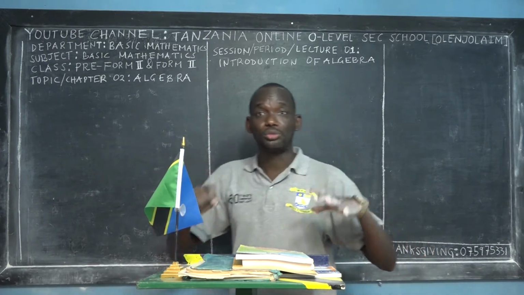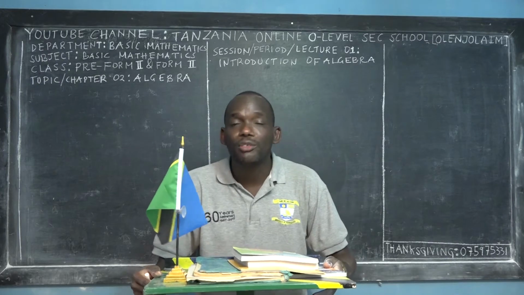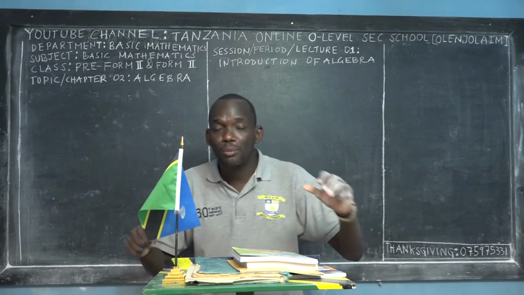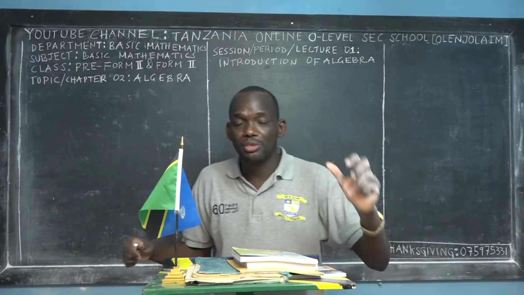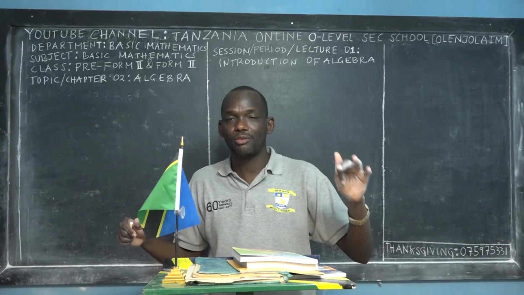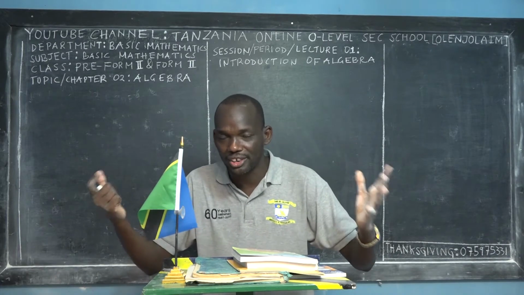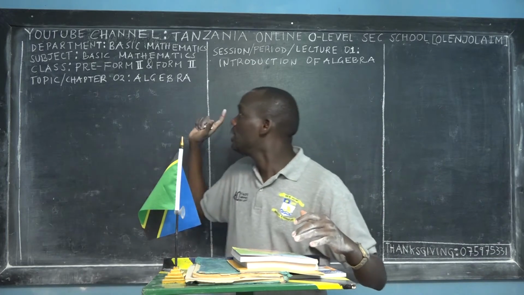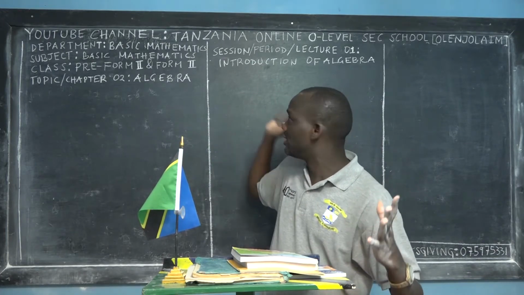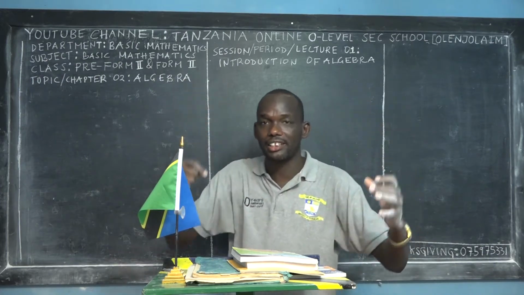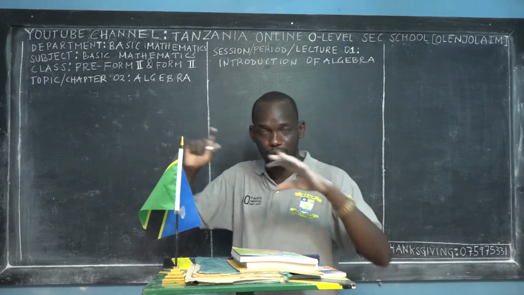In this official YouTube channel, we are teaching O-level students. We are teaching 12 subjects currently: physics Form 1, Form 2, Form 3, Form 4, chemistry Form 1, Form 2, Form 3, Form 4, and basic mathematics Form 1, Form 2, Form 3, Form 4. So 12 subjects in total, and you have 3 departments: basic mathematics, physics, and chemistry. So we have 12 subjects we are teaching in total, but 3 subjects with different classes. So we are teaching Form 1 to Form 4, understand.